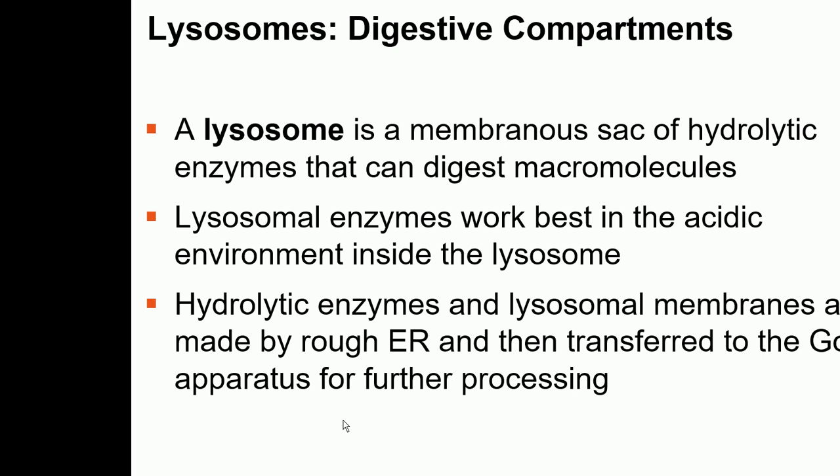Those hydrolytic enzymes help in the digestion of anything which is not required in the cell. So it's like a garbage disposal system. And these enzymes in the lysosomes work best in an acidic environment.